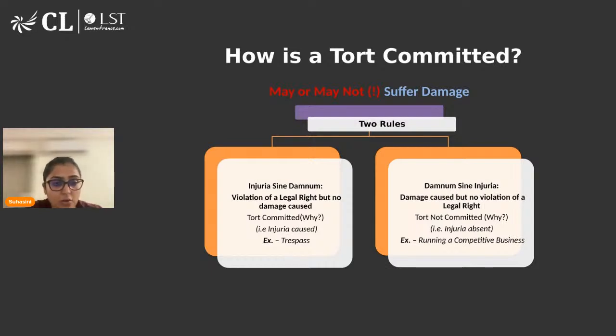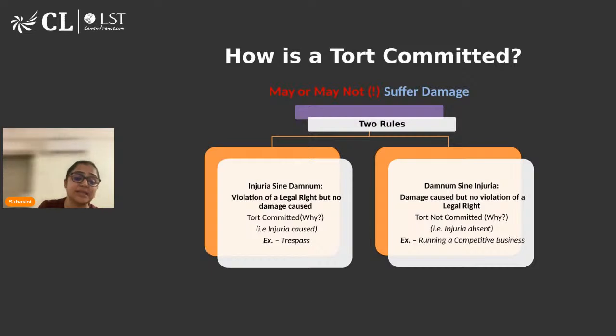Once the result was out, we got to know that Mr. X has won the election. So here, there's no actual harm to me because I wanted Mr. X to win. He actually won the election, but my legal right was violated by the authority. I have a right to cast my vote, which was denied. So there is a legal right violation. There is damage to me, which is not actual damage, but since the right has been violated, we can say there's some sort of damage, and I can claim compensation. So that is injuria sine damnum.